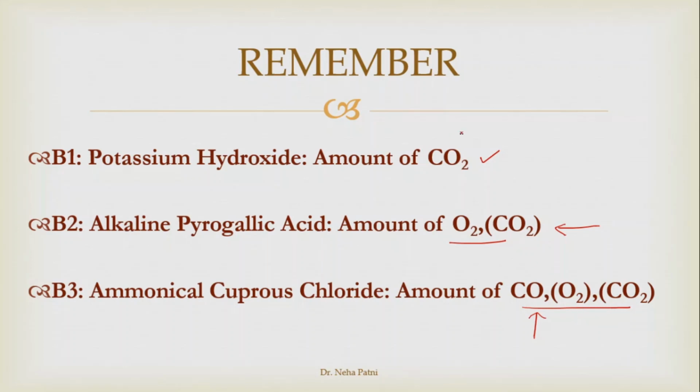For that you have to go in a sequential manner, because first CO2 is absorbed. Now if you go to this container, there is no more CO2 in the flue gas, only oxygen is there, so it will give you the amount of oxygen. Similarly, now if you go to this, these two are already absorbed, whatever is left is CO. So this will give you the amount of carbon monoxide.